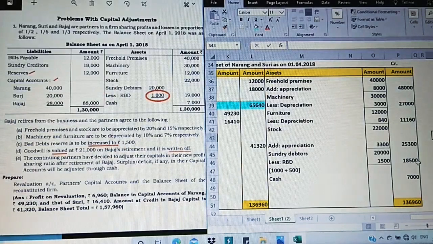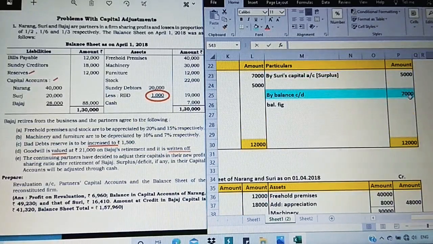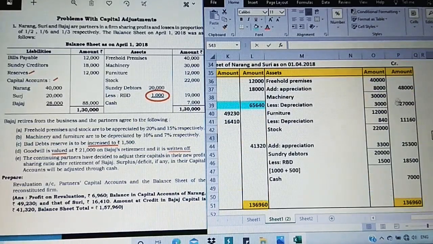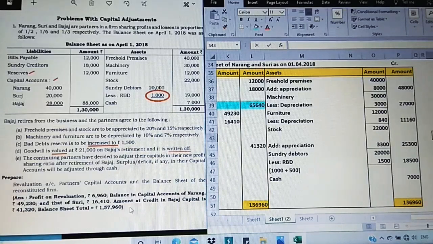So 18,550 is the adjusted value. Then cash as per the cash account which we found, 7,000. So the total on the asset side I get 1,36,960. See, there is a small mistake in the question printout. All the rest are the same.